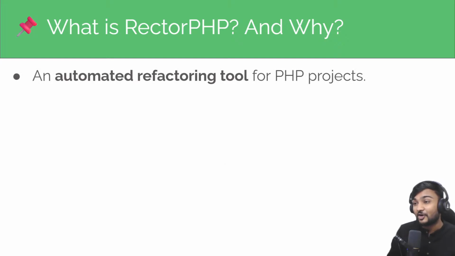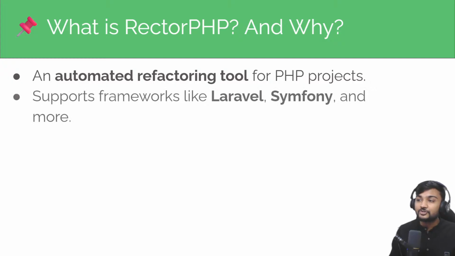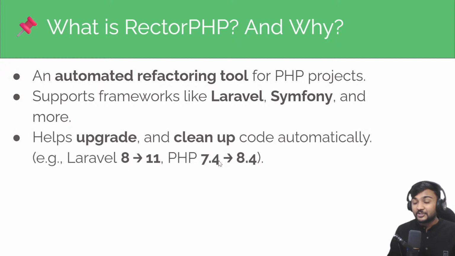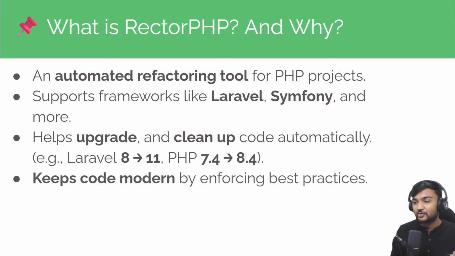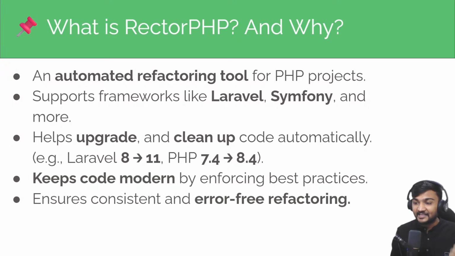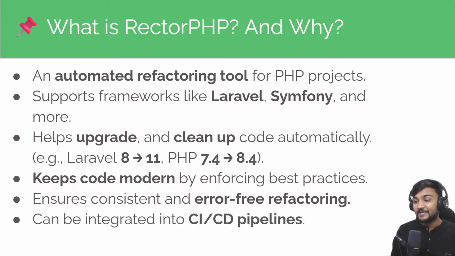Rector PHP is an automated refactoring tool for PHP projects, which also supports frameworks like Laravel, Symfony, PHPUnit, and more. It also helps us upgrade from lower versions to upper versions, like Laravel 8 to 11 or 12, PHP 7.4 to PHP 8.4. It can also help us clean up our code automatically, keeps our code modern by enforcing best practices, and ensures consistent and error-free refactoring. It can also be integrated with the CI/CD pipeline, so if there is something which needs refactoring, you can know before pushing to main or dev.